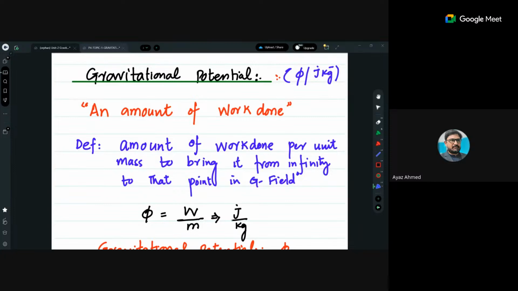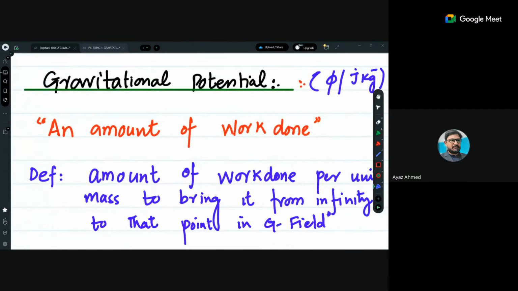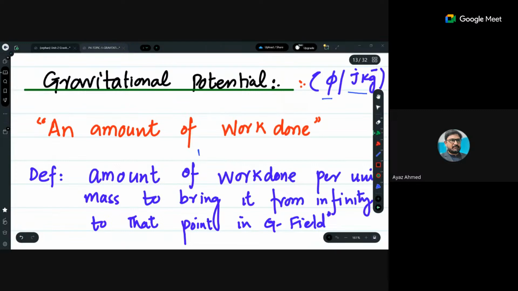So gravitational potential is represented by phi. First, I have given you the introduction of that, and its unit is joule per kg. What is its unit? Joule per kg, and it is defined as the amount of work done. This is not an exam definition. Remember one thing, okay? सही है. It is not an exam definition. It is just for your perception of what this is by nature. So that potential is actually work done.